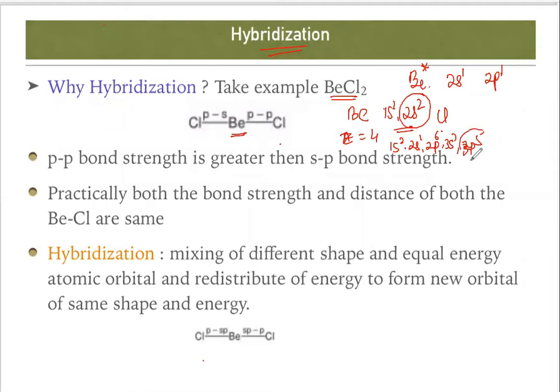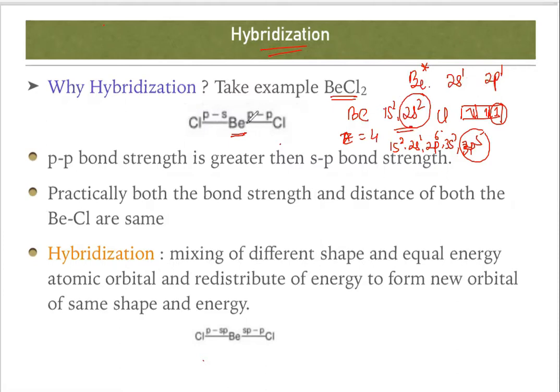So there is a 3p5. So 3p5 means this one is p, 2, 3, 4, 5. So there is one unpaired electron. So this unpaired electron is going to combine with one of the p of B, and another atom is going to combine with S. See here.